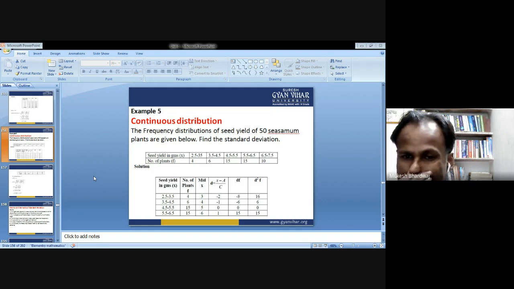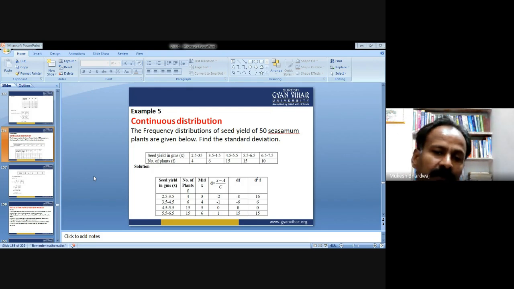Now calculate d. So d is x minus a by c, and then the multiplication df. Squaring the value of d and multiplying with the frequency gives d square f, because these values are required to put in the formula for calculating the standard deviation for continuous type of distribution data.